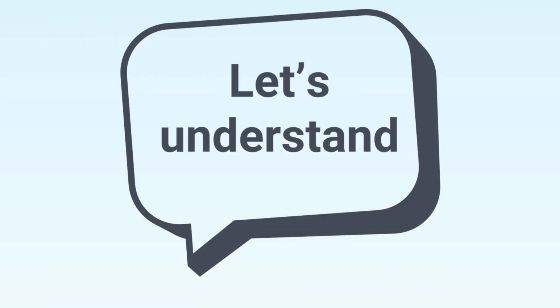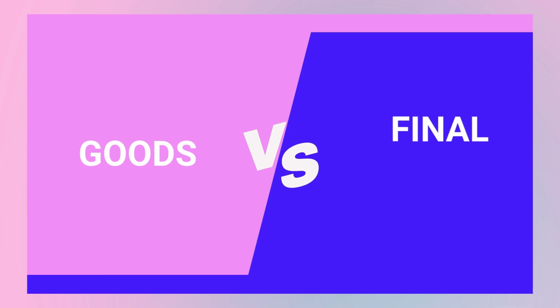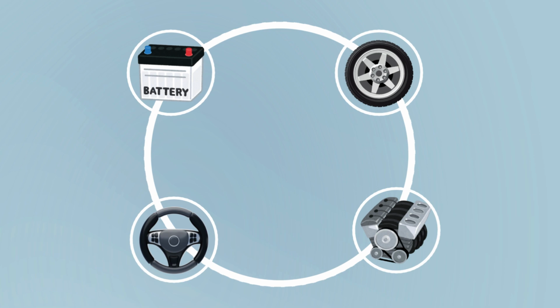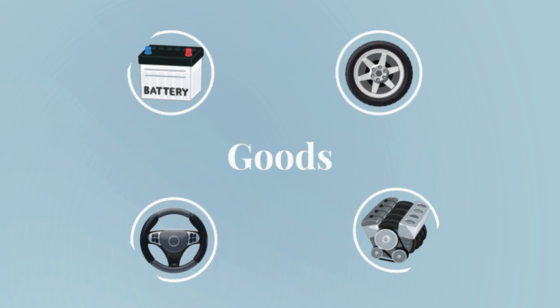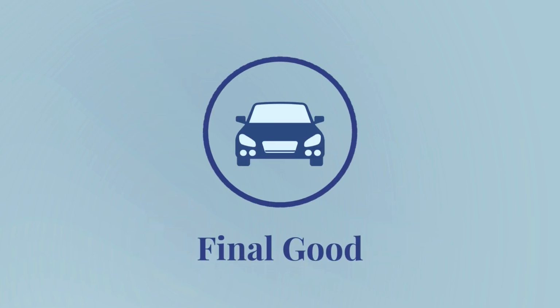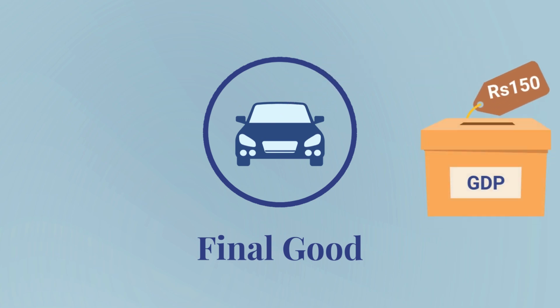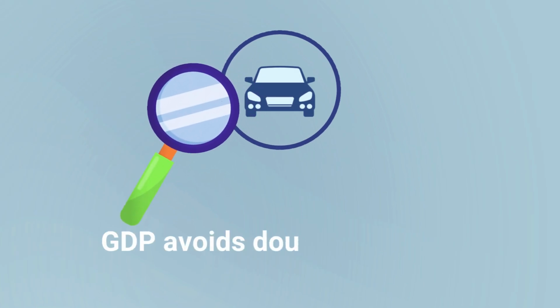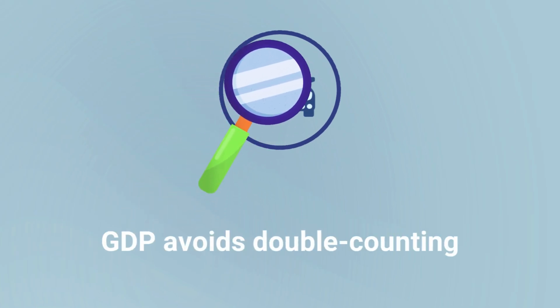Let's understand it. What is the difference between goods and final goods? For example, a car is assembled from a vast number of parts, including the engine, tires, etc., which are considered as goods, while the car will be considered as the final good, and the market value of the car will be included in GDP. By focusing on final goods and services, GDP avoids double counting.